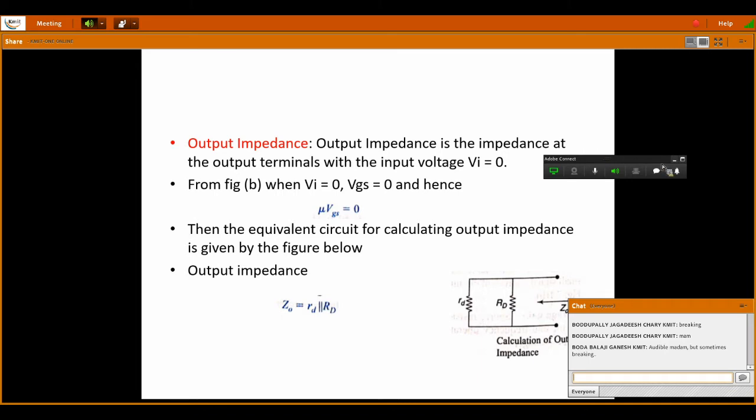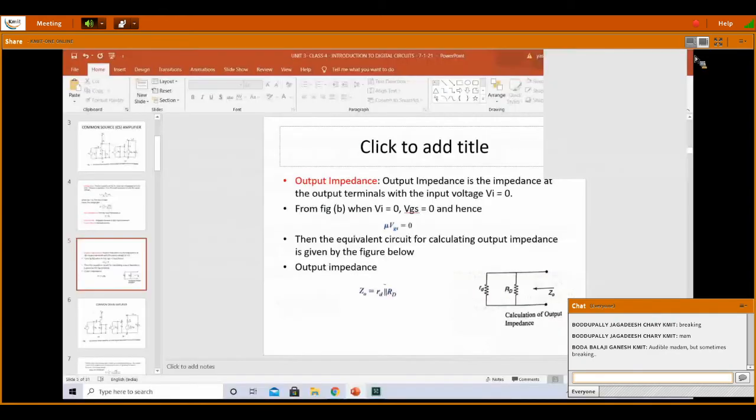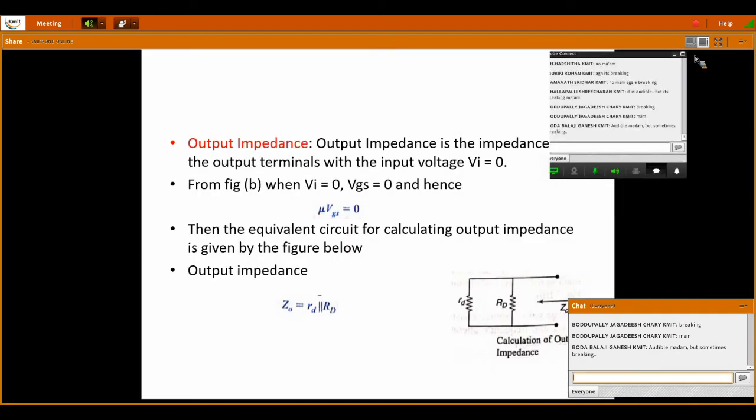Might be a network issue, ma. I have checked the connection also, now it's clear.